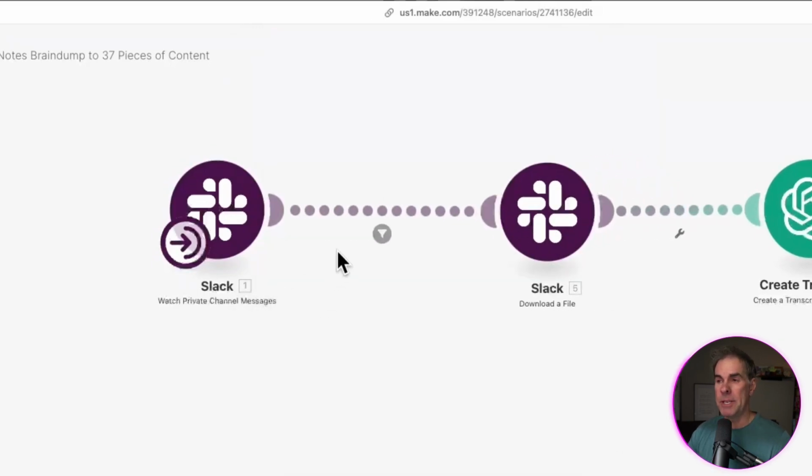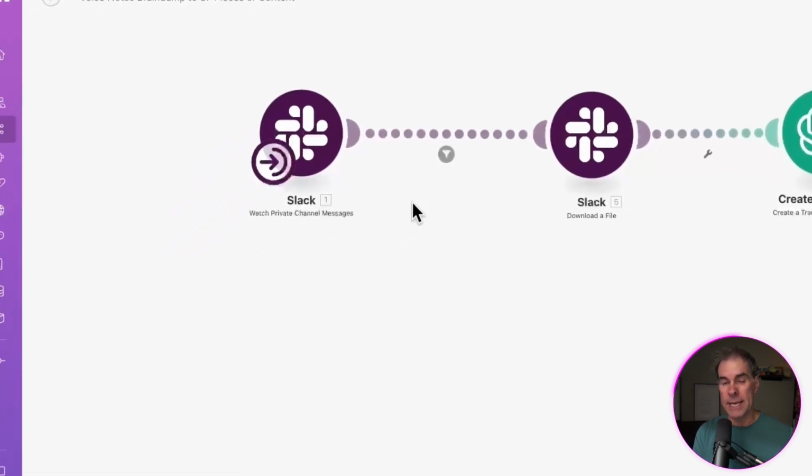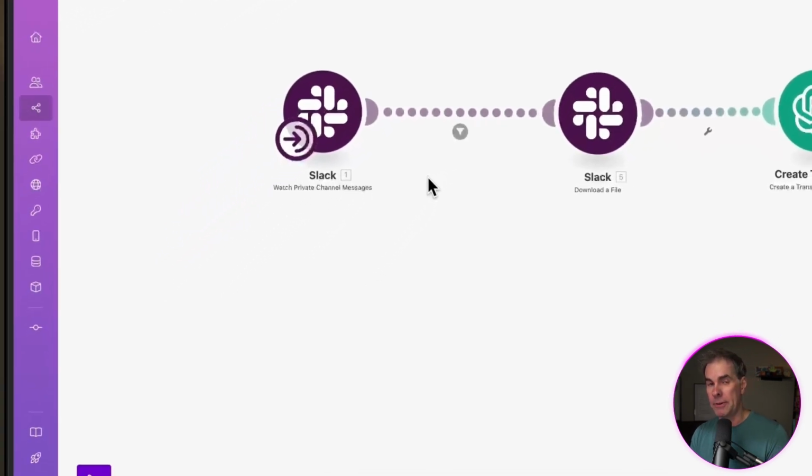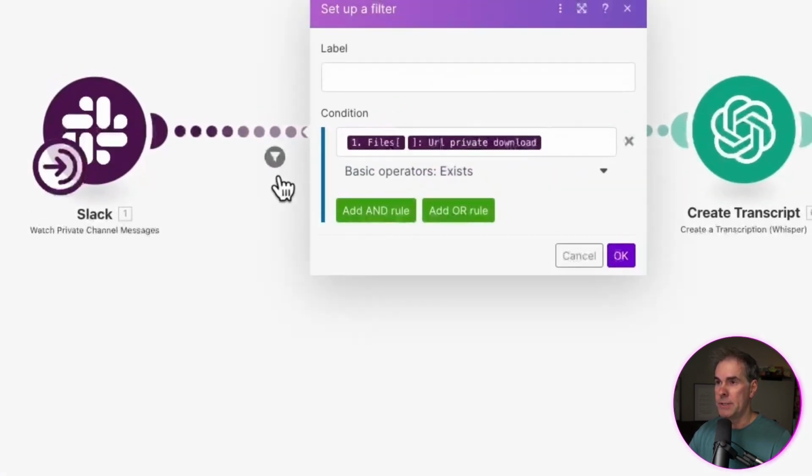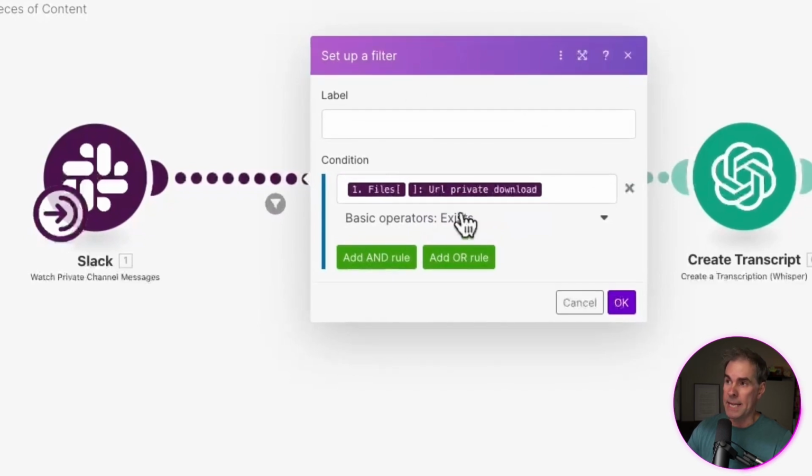The next step in the automation is I want to create a filter that looks for the download URL of the audio file that I have just put into that channel. I've already set the filter up. If you want to do that yourself, just go into the little wrench here and then just do set up a filter. And you can see here, it's exactly what I've done.